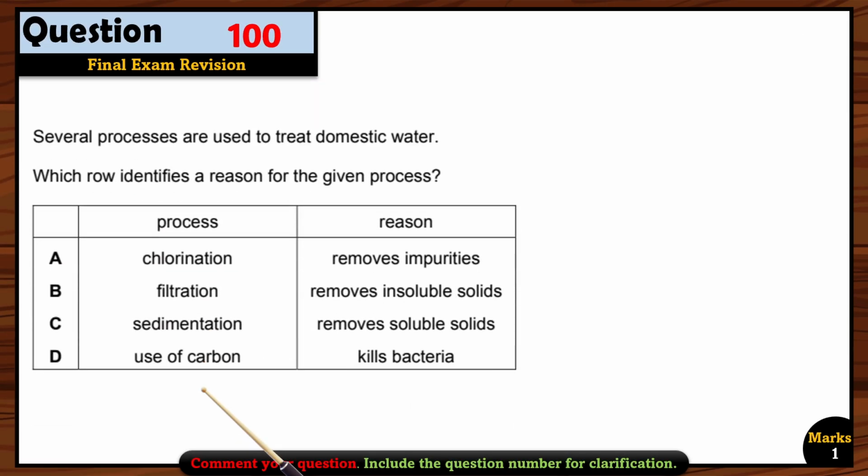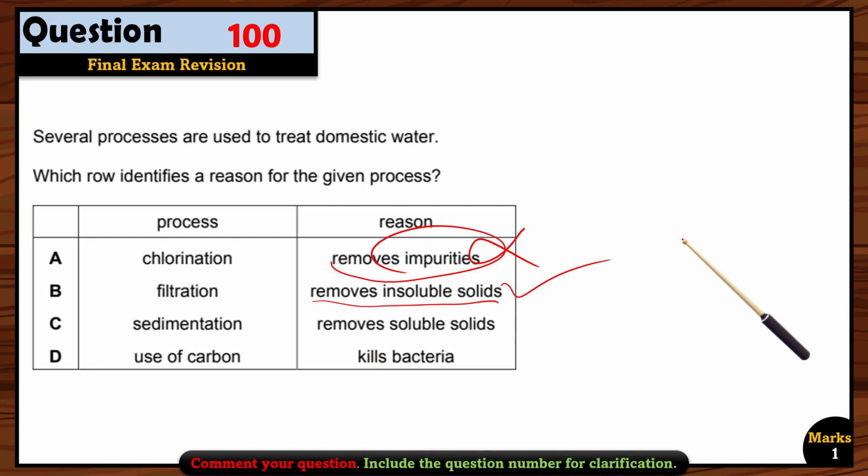Another question. Several processes are used to treat domestic water. Which row identifies a reason for the given process? So chlorination is a process that is used to kill microbes. That is wrong now. Impurities, no, to kill microbes. Filtration is to remove insoluble solids. Yes, filtration is a method in which insoluble solids are removed. So this option is right.